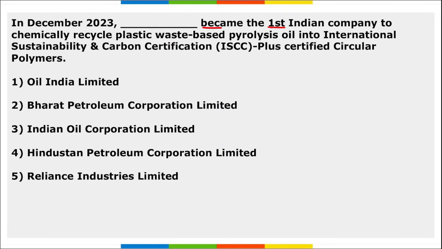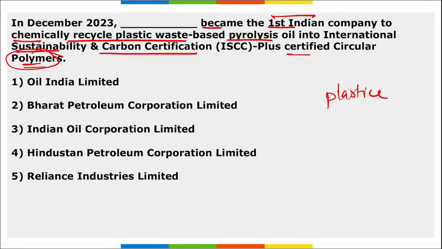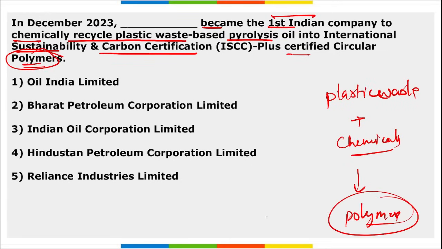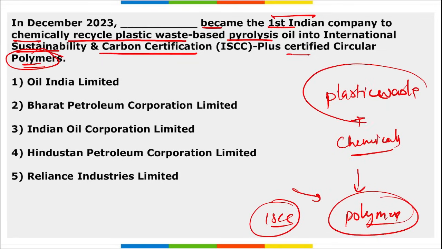Next, Dash became the first Indian company to chemically recycle plastic waste-based pyrolysis oil into International Sustainability and Carbon Certification Plus certified circular polymers. So indirectly it is saying recently Dash, which is the company that became the first Indian company, will be recycling plastic waste using chemicals, and this plastic waste will be converted into polymers. These polymers are ISCC, that is, International Sustainability and Carbon Certified polymers.